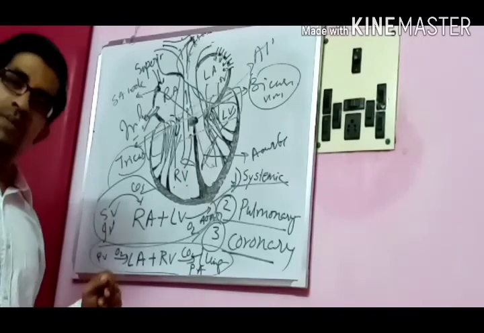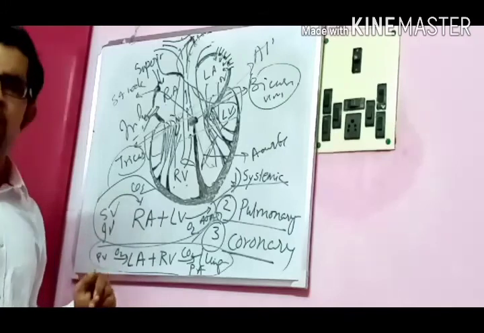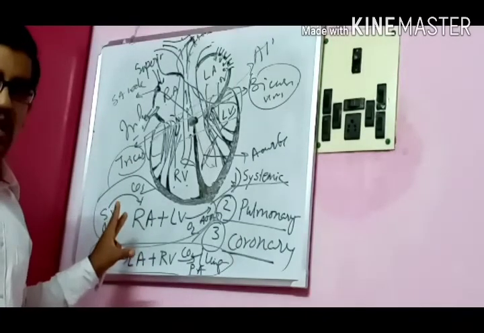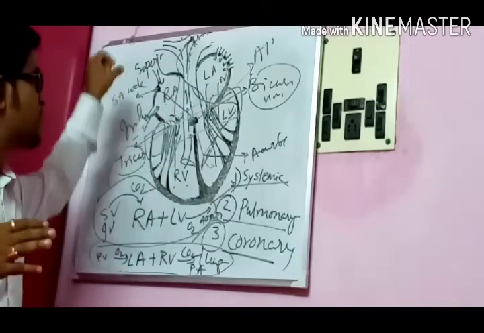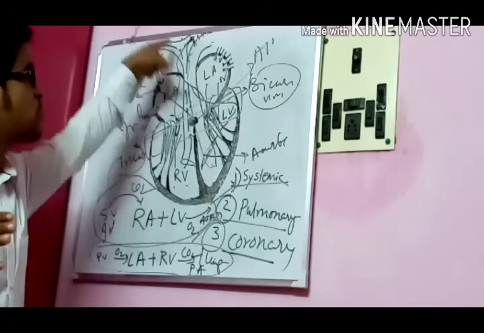We should understand very neatly, very nicely. There is nothing, very simple. Only 4 chambers are there, and we have seen the anatomy and we have seen the physiology also. From here this blood is coming through this pathway and it is going outside.